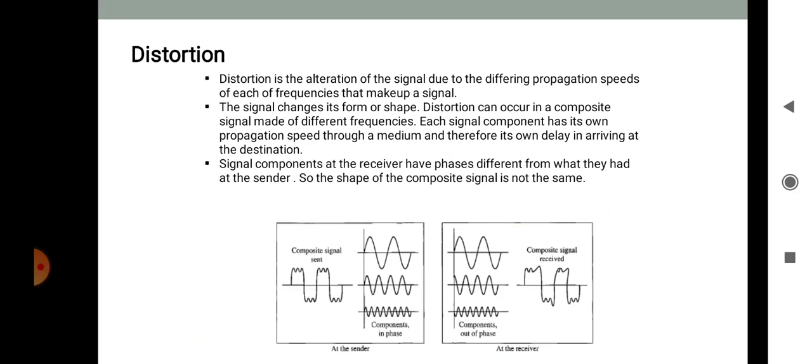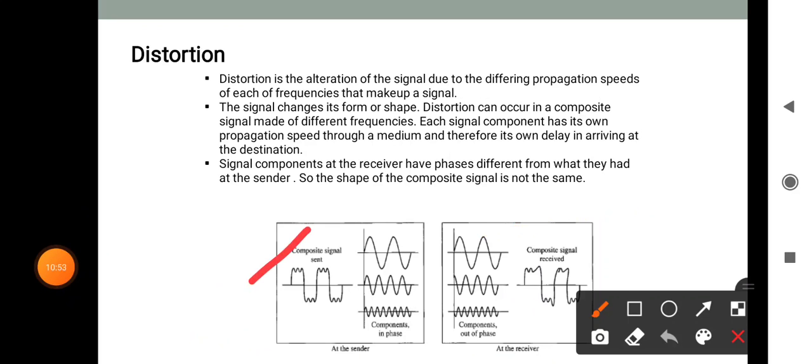Now to show the effect of distortion on a composite signal, see this figure. The composite signal is sent, with the components in their phases at the sender side, but at the receiver side this is the composite signal received with its components in different phases. This shows the effect of distortion on a composite signal.